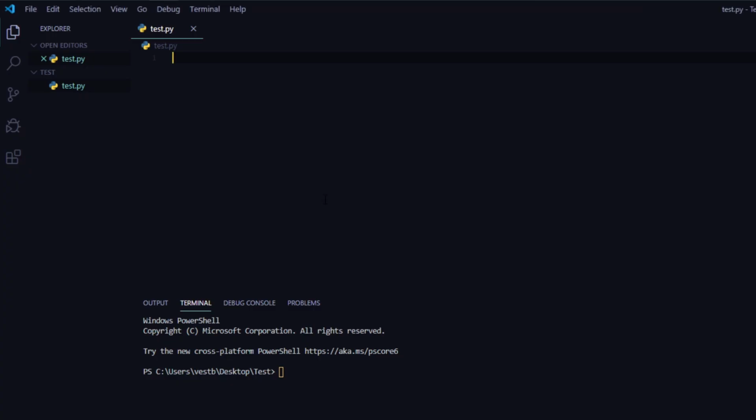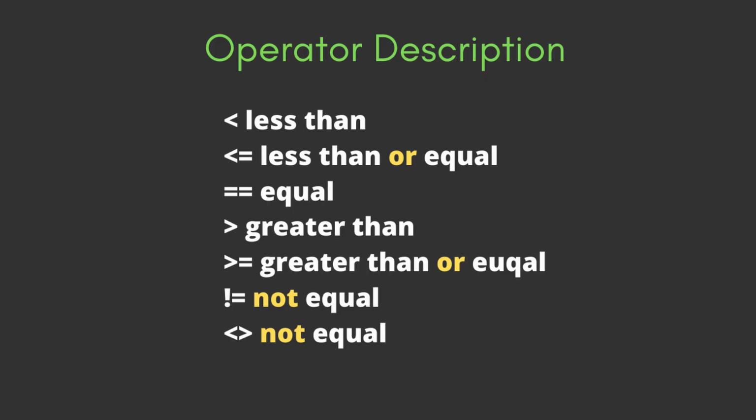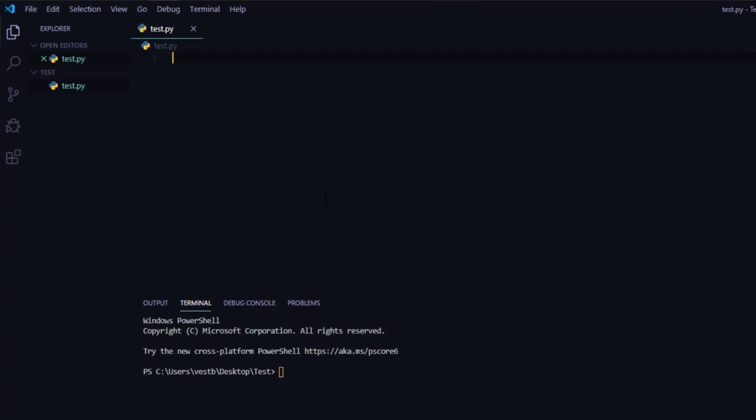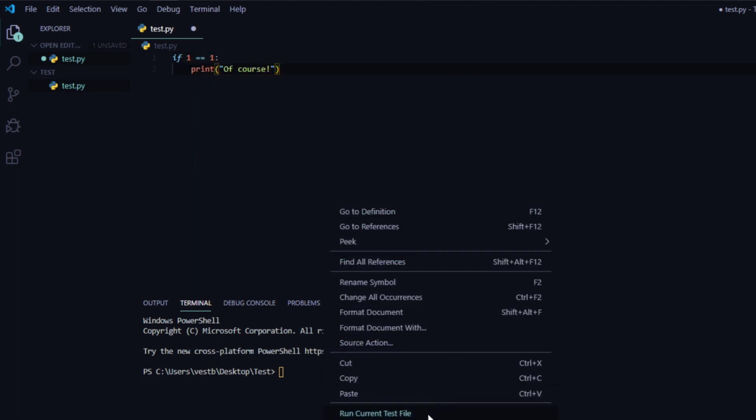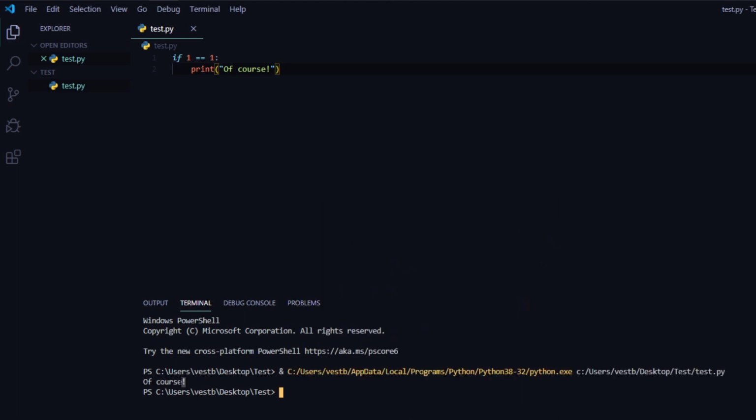The basic comparison operators such as equal, less than, greater than or equal, and so forth are used on all manner of values. Numbers, strings, sequences, and mappings can all be compared. The following table shows a list of comparison operators. If we want a certain action to only happen in certain circumstances, we would say if 1 equals 1, print of course. Or if 1 equals 2, print of course.